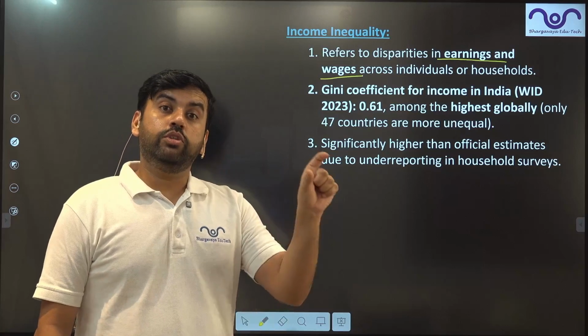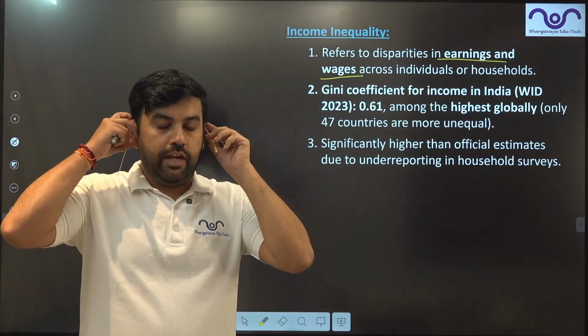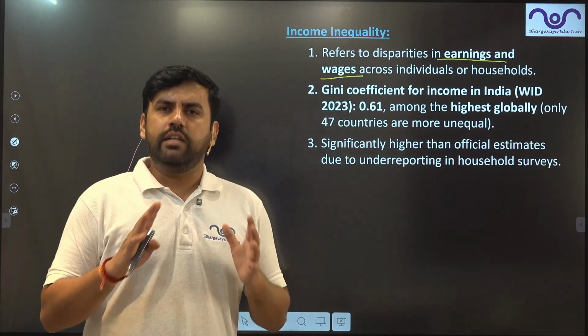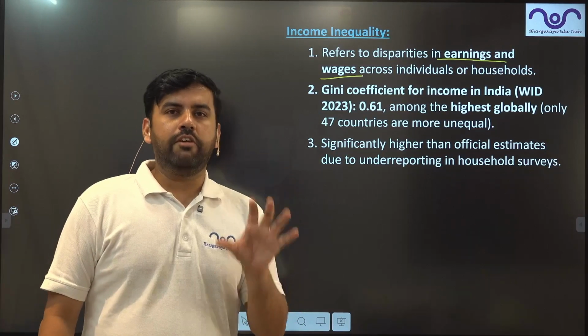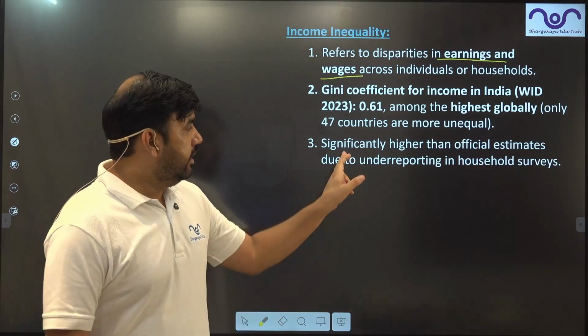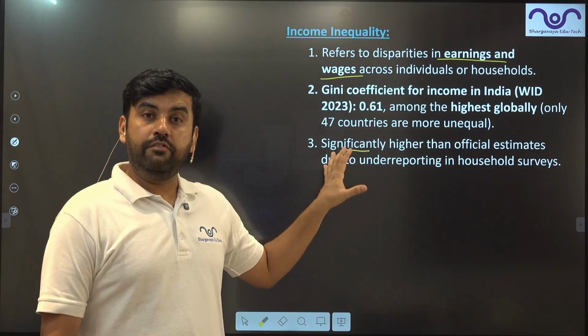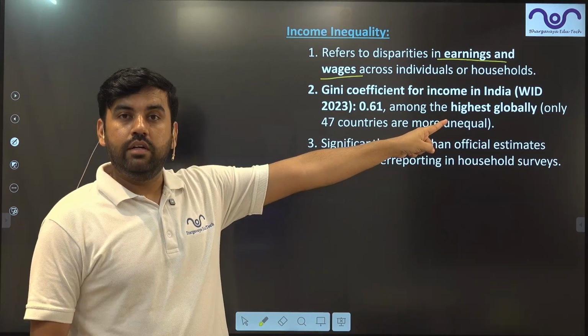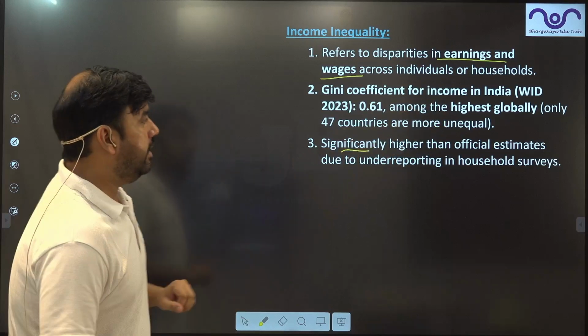So the contribution in the $4 trillion GDP that we have been laughing around, we have been enjoying around, is largely because the top 5% of India's population is earning a lot, right? It is significantly higher. We have very high inequality. It is one of the highest among the globe. Globally, it is one of the highest.